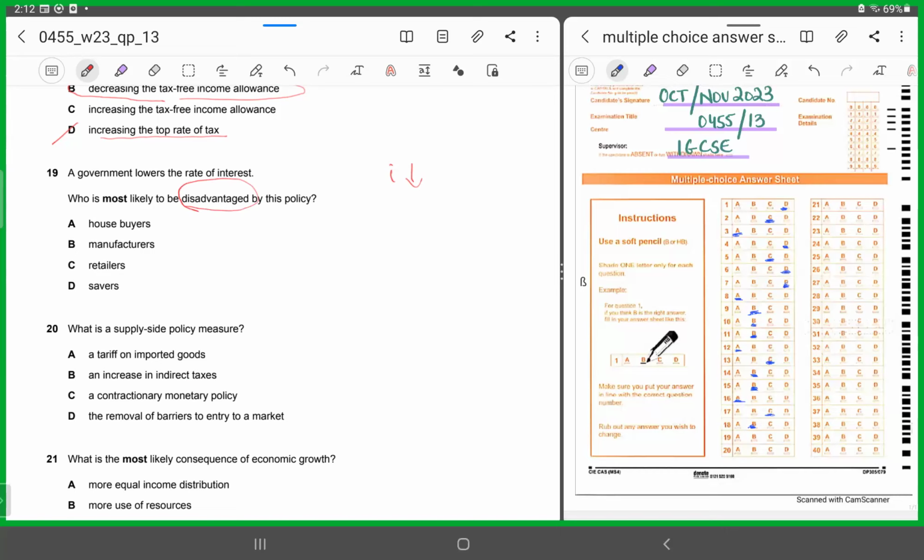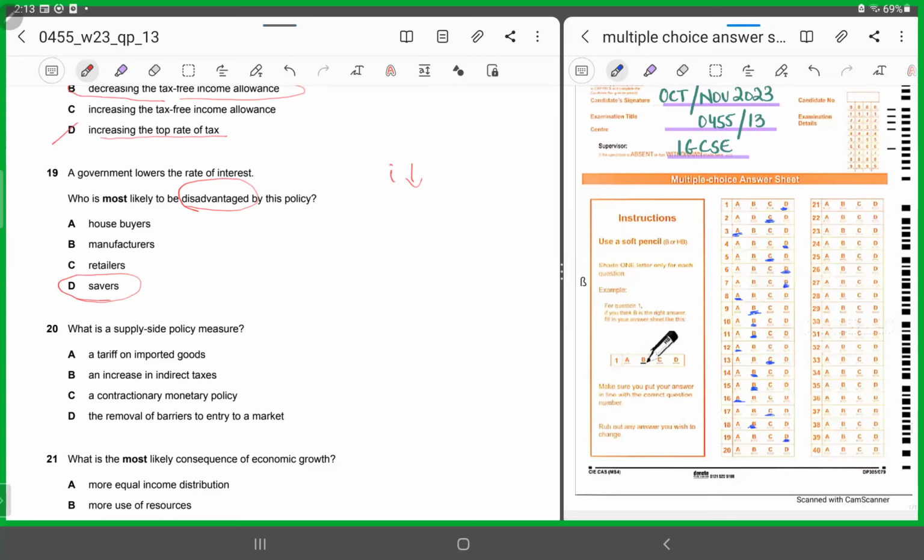Manufacturers will again be at a benefit. Why? Because they will be able to achieve loans on favorable, discounted rates. Retailers again, they can expand their production level if the interest rates are low. It will be the savers. Why? Because they will be getting less on their savings, right? They will be getting lesser returns on their savings. So 19 has to be D.